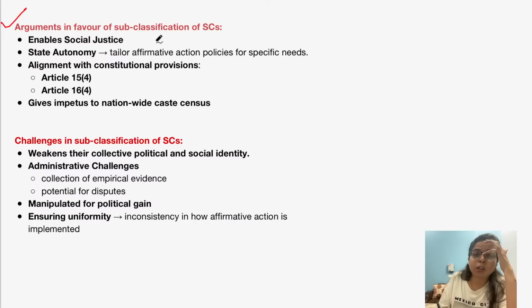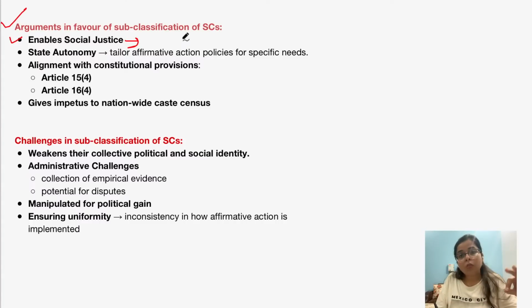The first argument is that there should be a subclassification of scheduled caste because it enables social justice. We need to identify the most vulnerable section in any particular caste, and the government should make targeted policies for their economic benefit, or for their welfare, right?